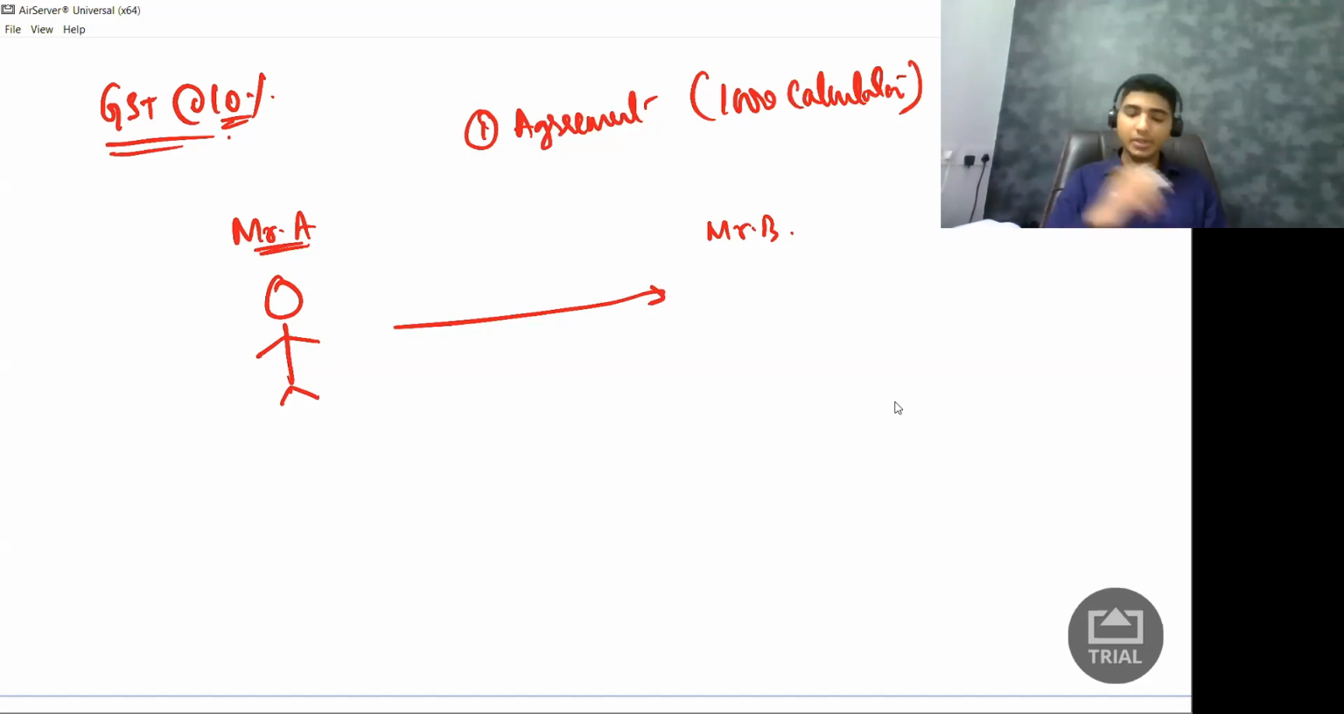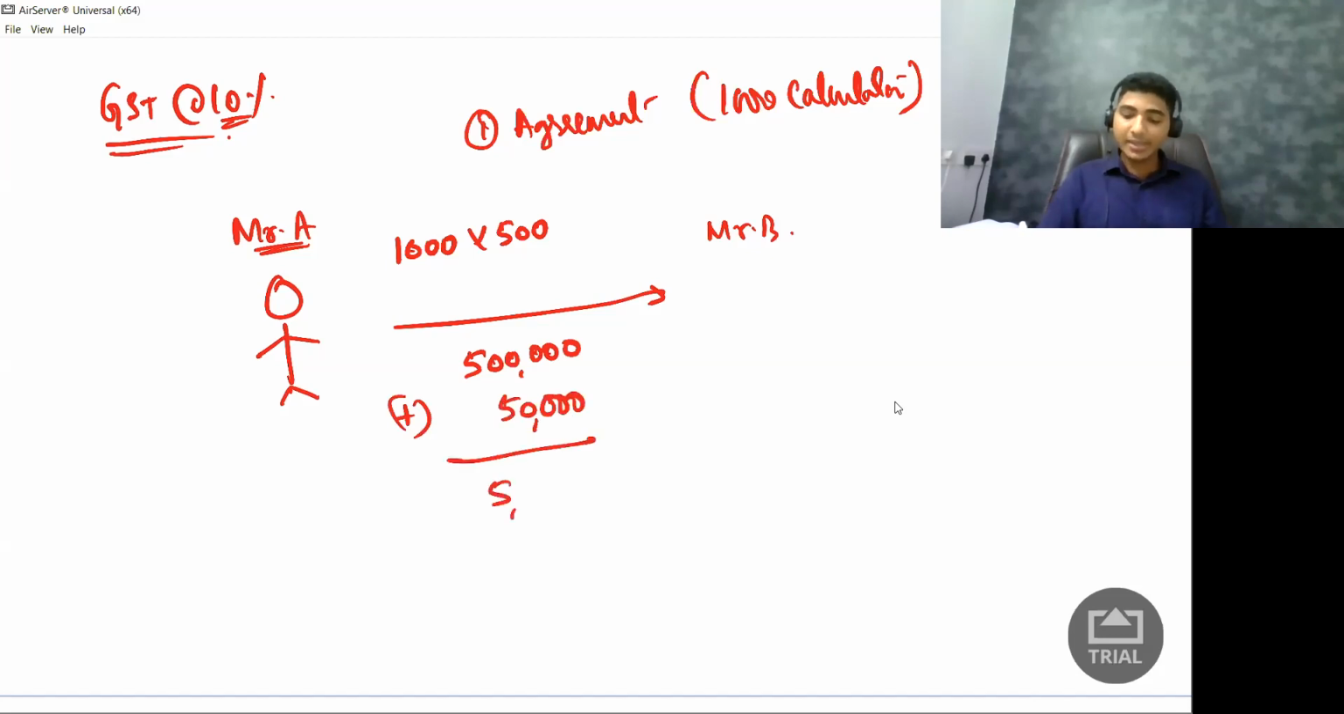So what did I do? I sold him 1000 calculators. Initially I sold them for 500 rupees per calculator. So what is the total value? 1000 into 500, it is 5 lakh rupees. Also I collected GST of how much? 50,000 rupees. So in total I collected 5 lakh 50,000 rupees from my customer. It could be a cash sale or a credit sale. We already studied.